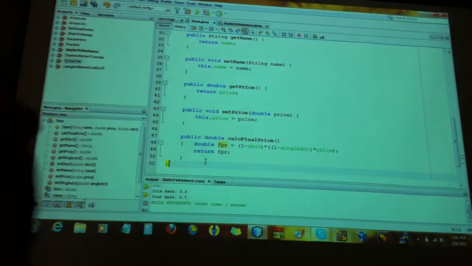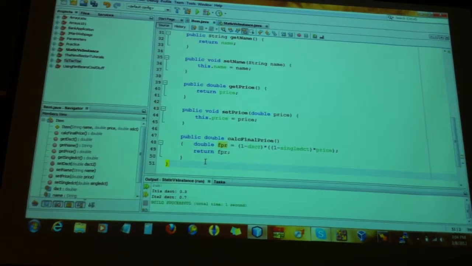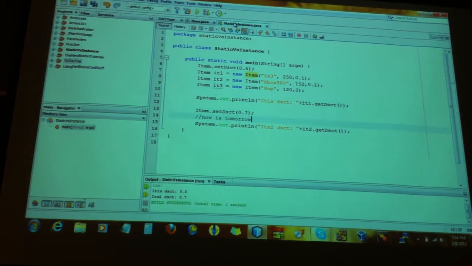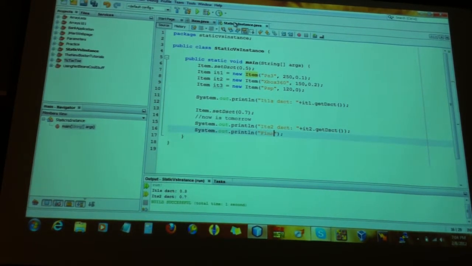So now we have the calculated final price. I'm making it straightforward. The way I'm calculating the final price is I'm applying the single discount first, and then on top of that, I'm applying the total discount. If I want to know my final price for a specific item, now everything is on 70%.